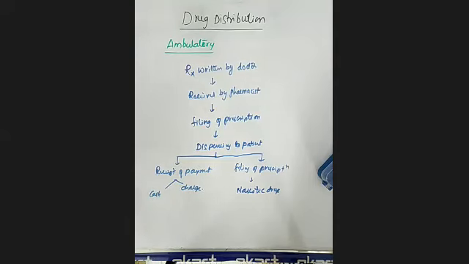Here you remember, initially you have to know what is meant by ambulatory patient or ambulatory care. Next you have to write the different categories of ambulatory patients, that is emergency, primary as well as tertiary.